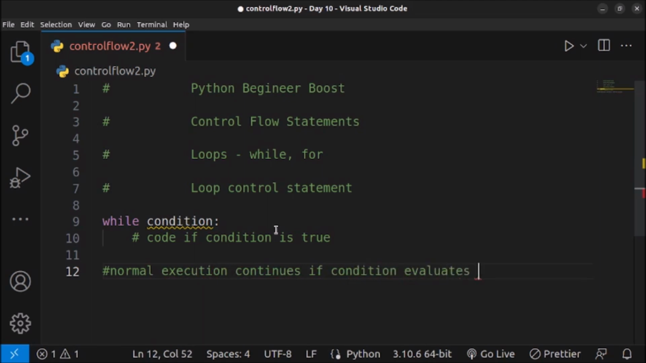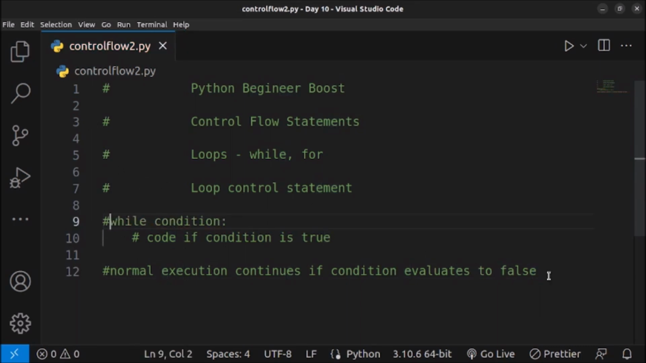evaluates to false. So here we will use the keyword while, and then we will give some condition. If the condition is true, then we will go inside the loop and execute the statements, and once the condition becomes false, we come out of the loop and jump to line number 12 and execute the lines after that. So this is all about the while loop. Now let's learn about it using one example.